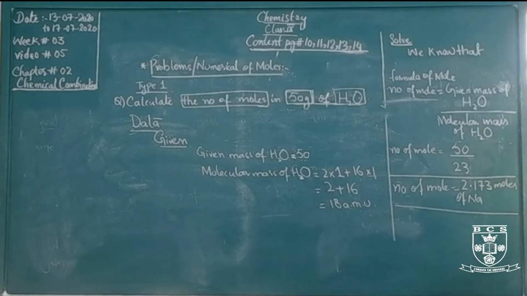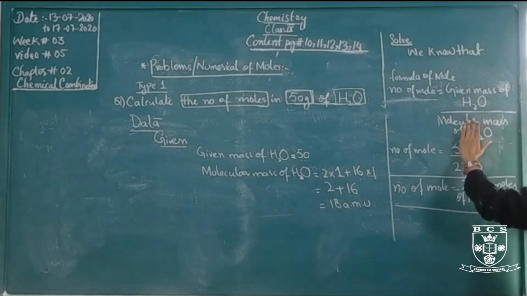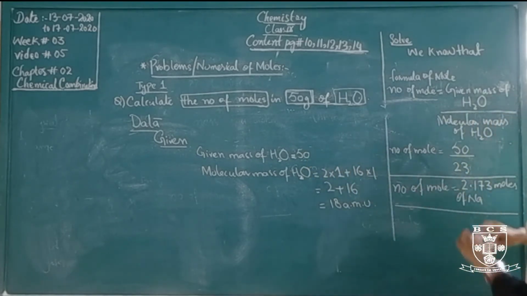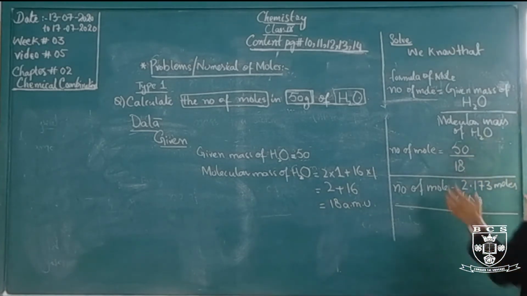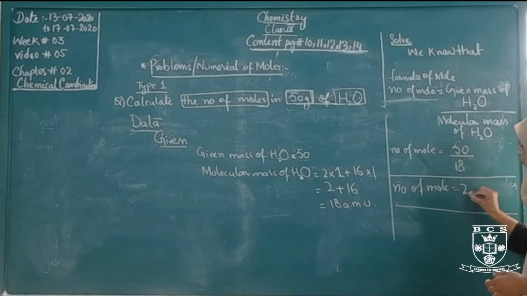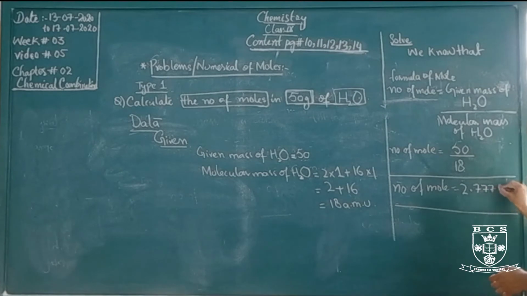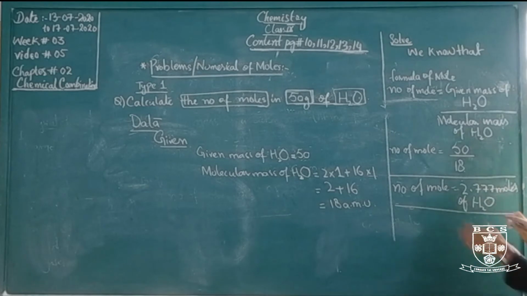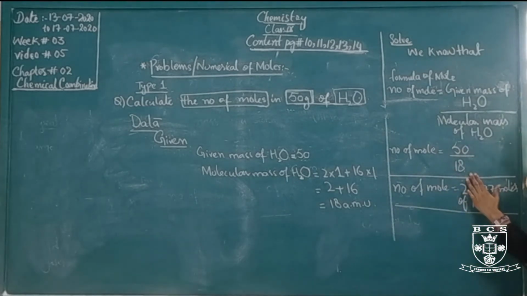The given mass of water is 50 and the molecular mass of water is 18. 50 divided by 18, the answer is 2.77 moles of water.